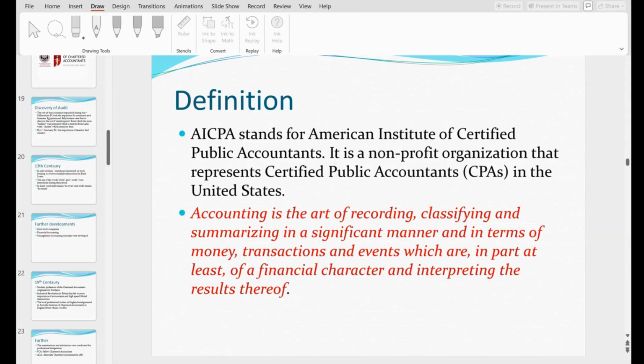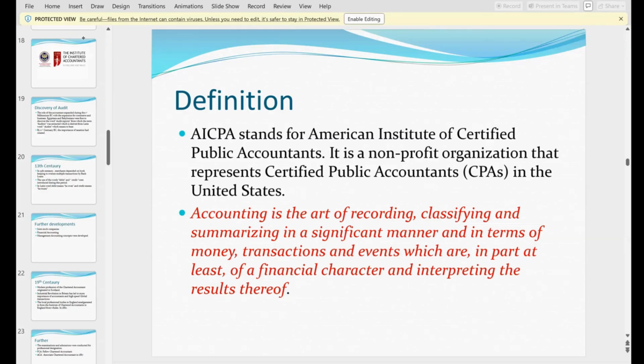Now you will see each and every word. Accountancy is the art of recording. The art of recording is what we call the journal, recording by following certain rules and regulations.